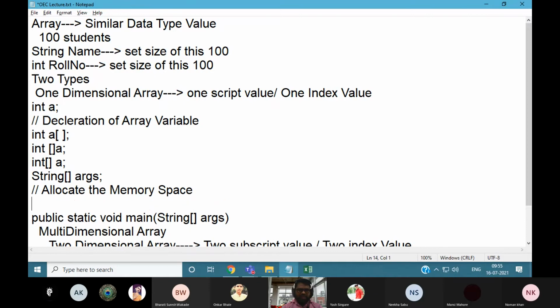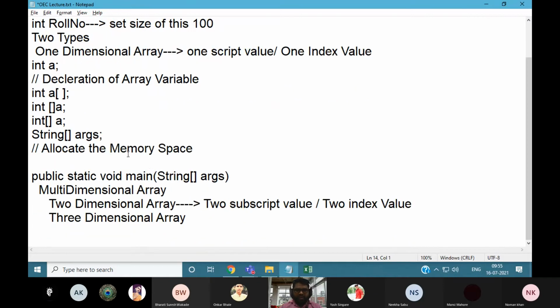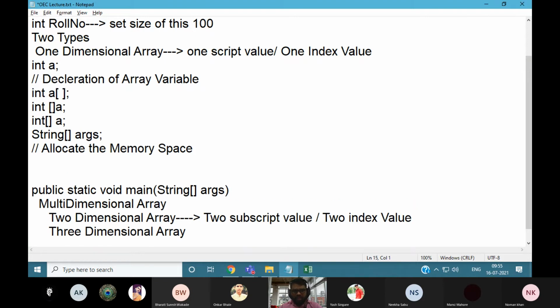So for that particular array variable, you know that whenever you want to allocate the memory space, we are always using the which keyword? New keyword. So by using the new keyword, we are able to allocate the memory space. Try to remember that.